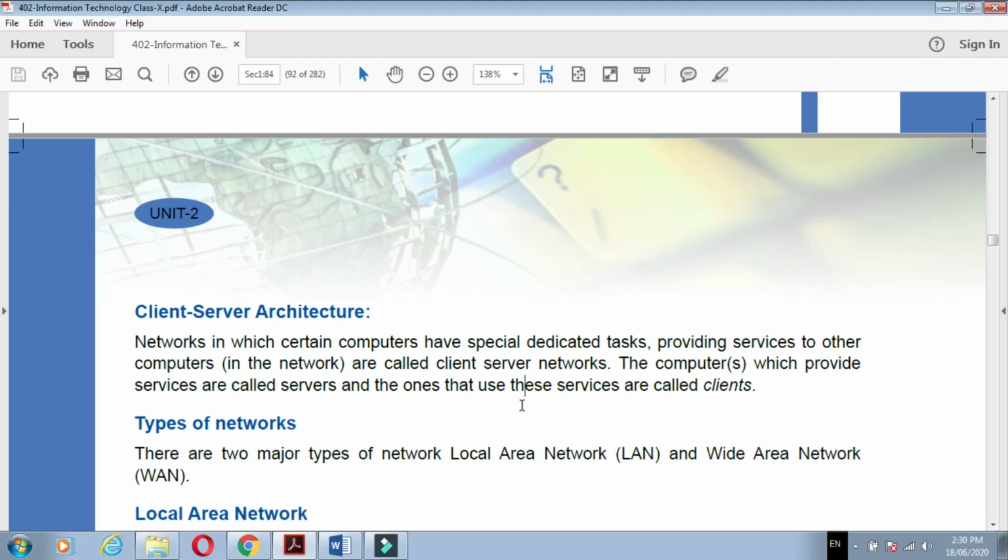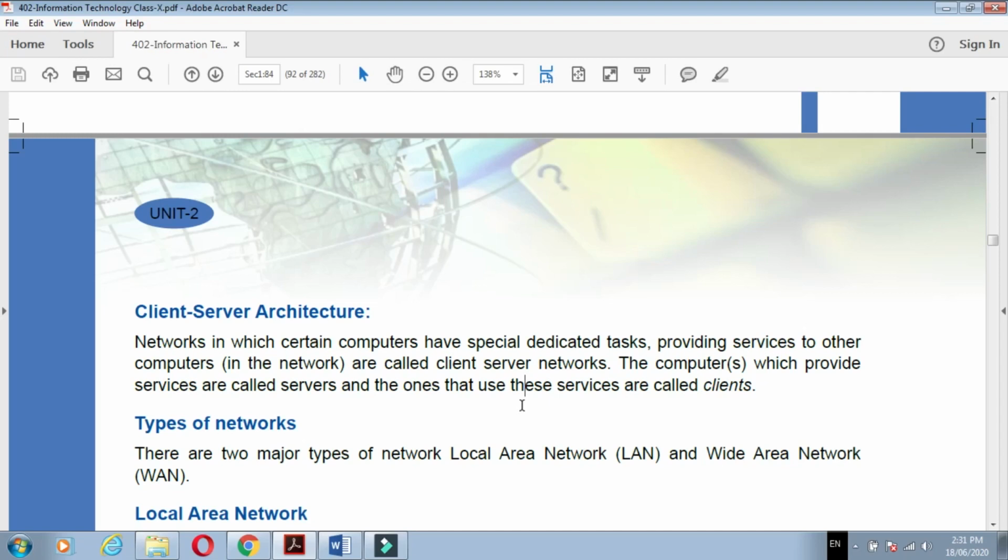Understand what client computers and server computers are, and what their network is? That is the client-server network or client-server architecture. One special computer is called a server because it provides services to the other computers, and the other computers receive the service. That's why they are called clients.